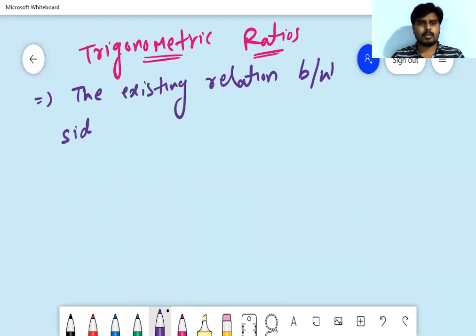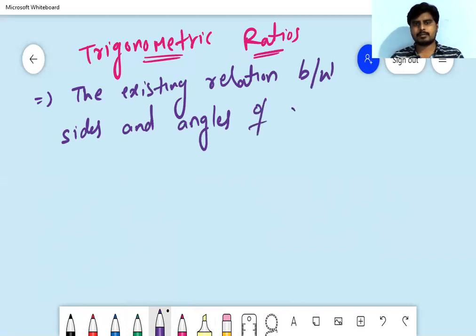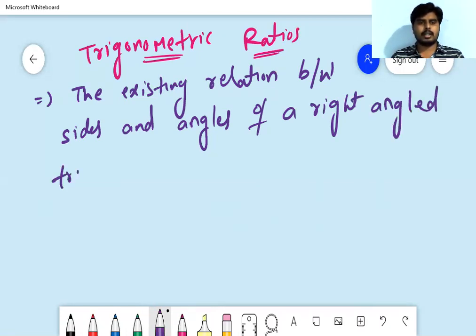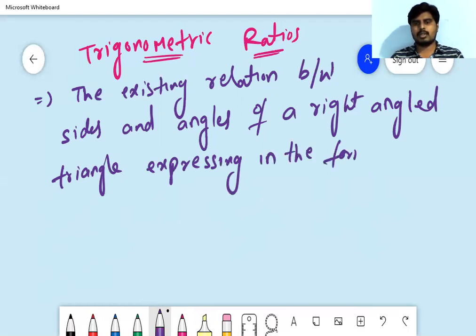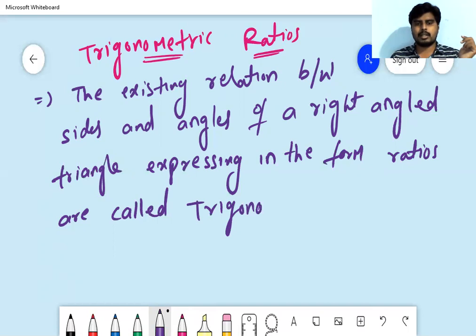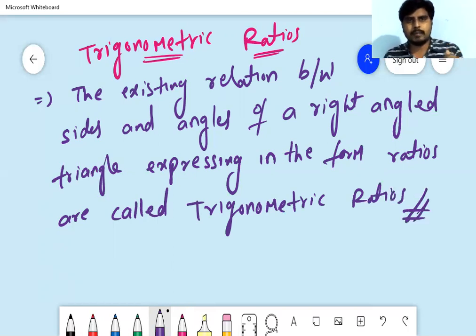The existing relation between the sides and angles of a right angled triangle, expressing in the form of ratios, is called trigonometric ratios. This is the definition of the trigonometric ratios.